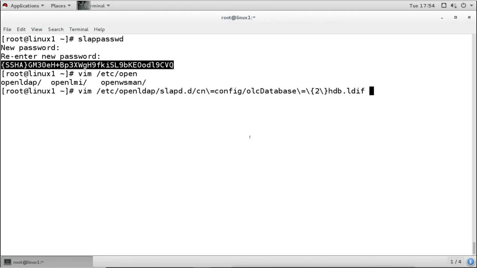So this is the LDIF file which has the admin information. So we have to configure the admin information in this file.